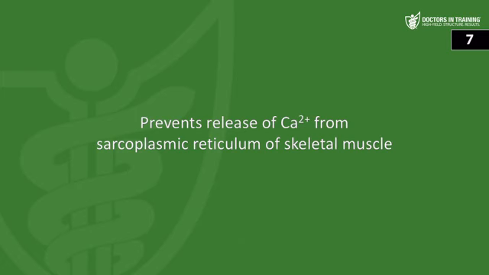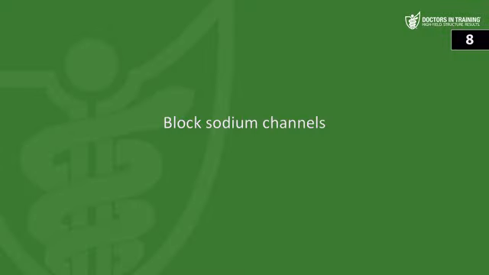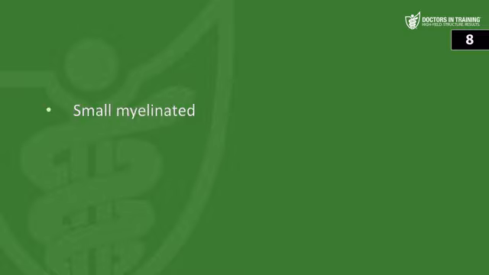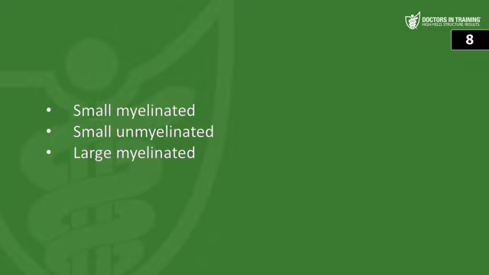Next question, what is the mechanism of action of dantrolene? So remember that dantrolene is going to prevent the release of calcium from the sarcoplasmic reticulum of that skeletal muscle. It's going to relax those muscles. Next, what is the mechanism of action of local anesthetics? Remember, they block the sodium channels. And then which nerve fibers are blocked first with that local anesthesia? Remember, it's the small myelinated, often pain ones, and then the small unmyelinated, then the large myelinated, and then the large unmyelinated.